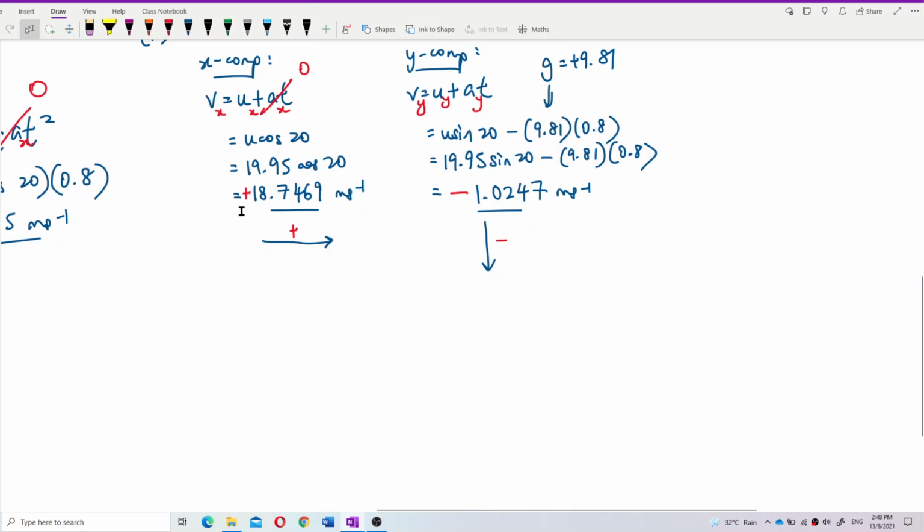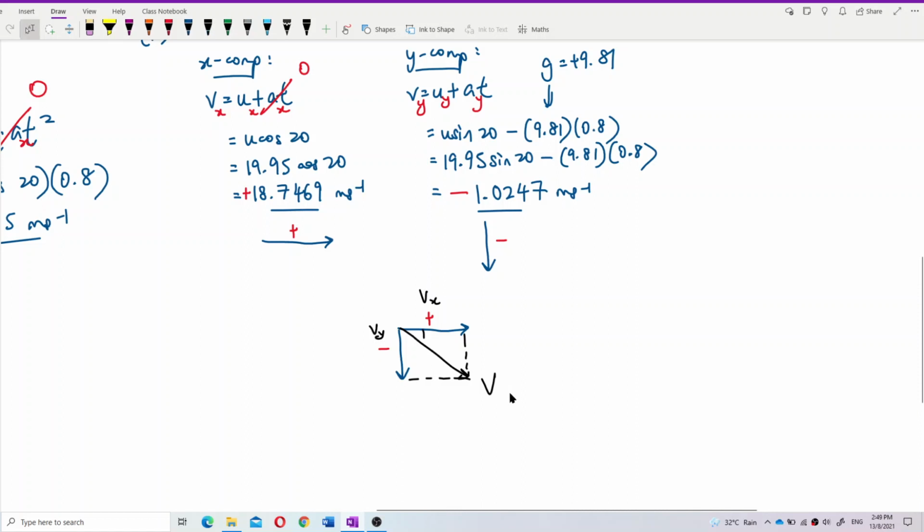So the resultant velocity is, we combine these two. This one just copy, and then the y component, this is the one. Understand? So this is the resultant. After that, these two combine, and this is the resultant v. Just now this is the Vx, this is the Vy. Vx is positive, Vy is negative. So we have the v.